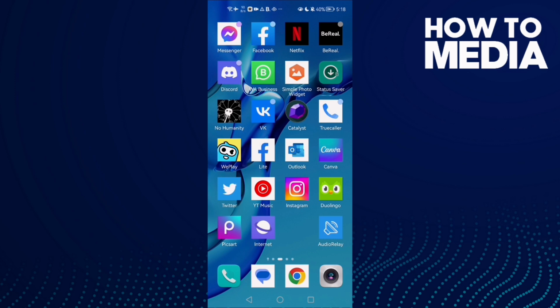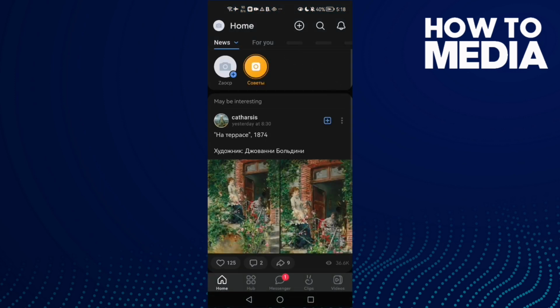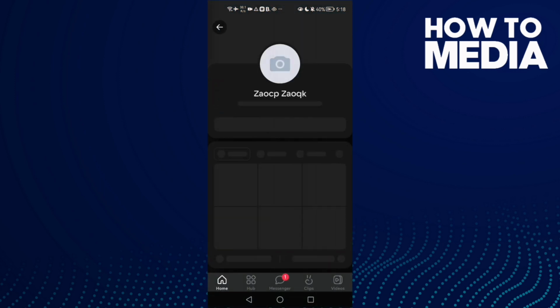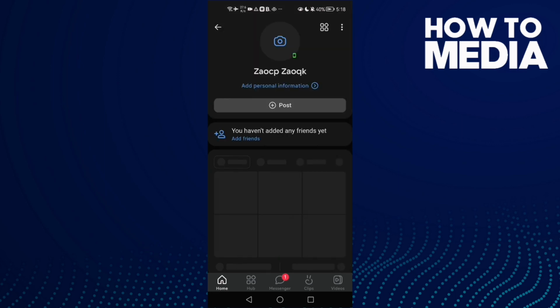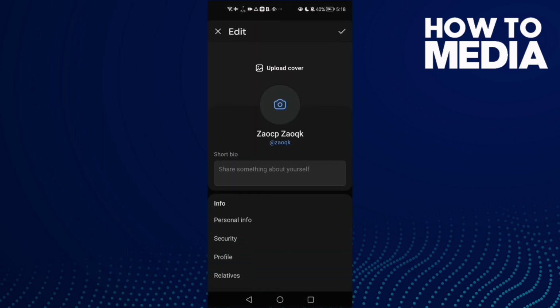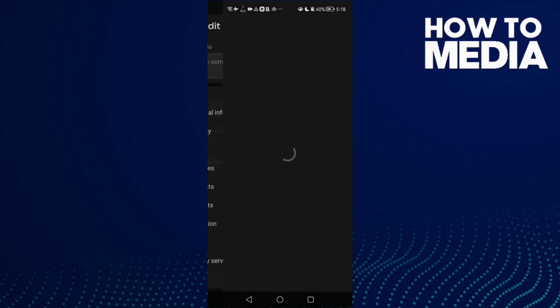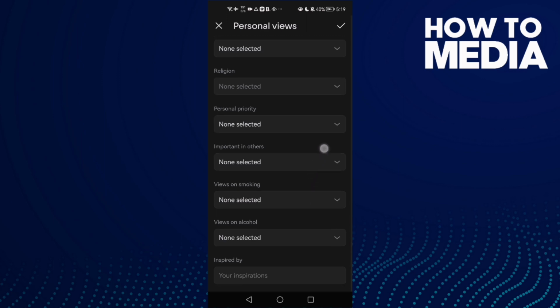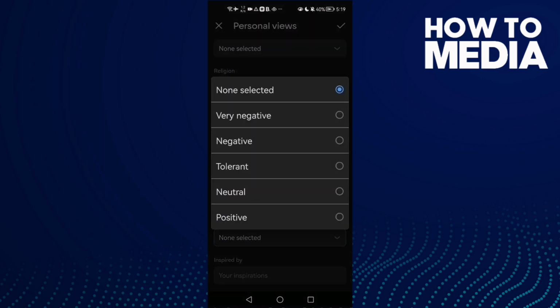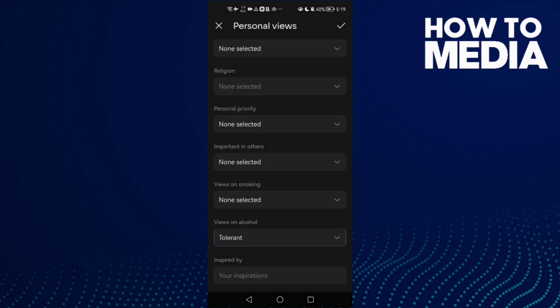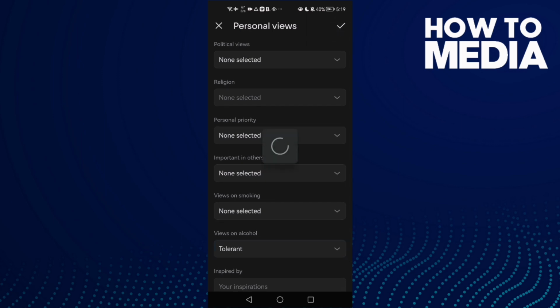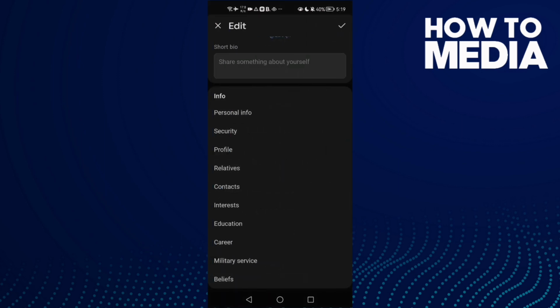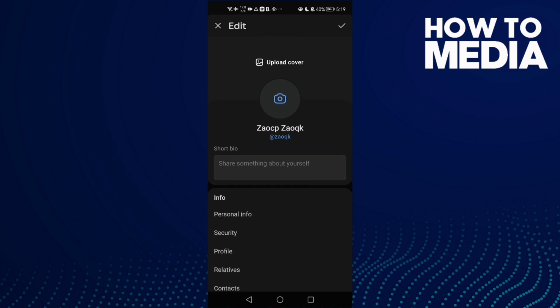First open VK and click on your profile, and then click these 3 points and click edit profile, then scroll down and click beliefs, and after that click views on alcohol and then select anything you want here and click this save icon in the top corner, and that's it. Now just save it again,